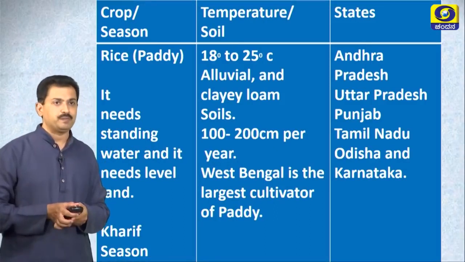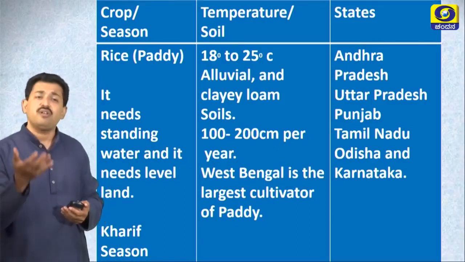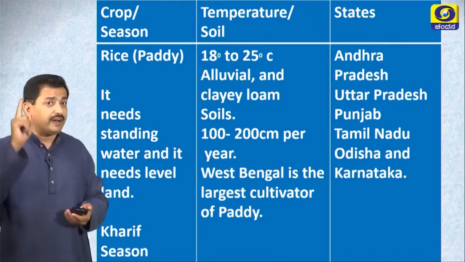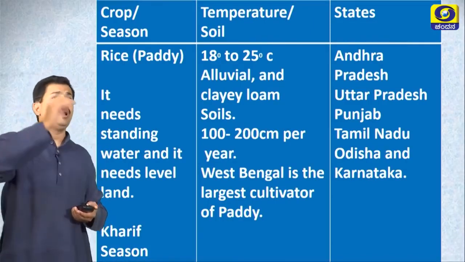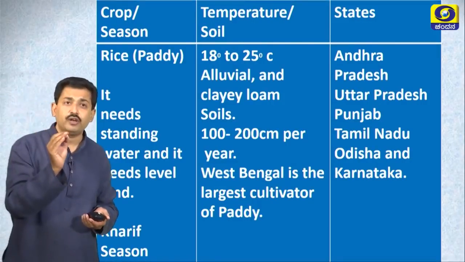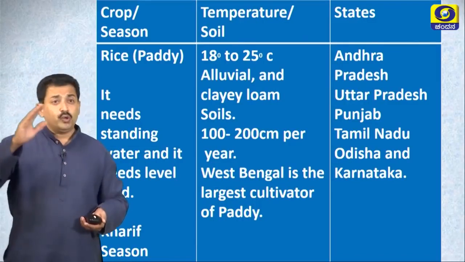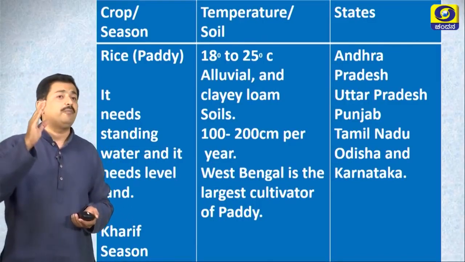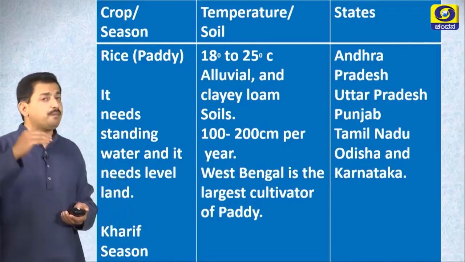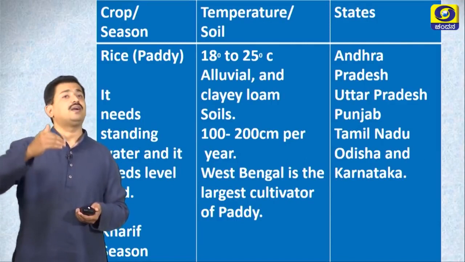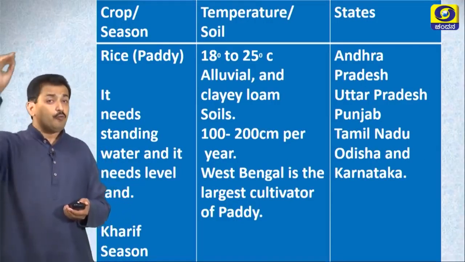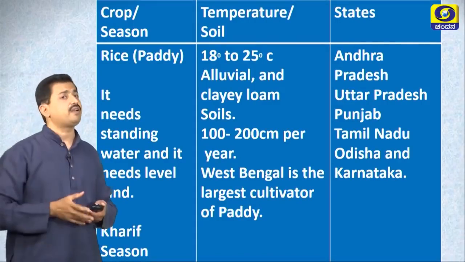First of all, paddy. Paddy requires stagnation of water. It is a kharif crop. It requires 18 to 25 degrees Celsius of temperature. Alluvial or clay soil, right, is the best type of soil to grow paddy. 100 to 200 centimeters of rainfall per year is required. Andhra Pradesh, Uttar Pradesh, Punjab, Tamil Nadu, Orissa, Karnataka cultivate paddy to the maximum extent. West Bengal is the largest cultivator of paddy.